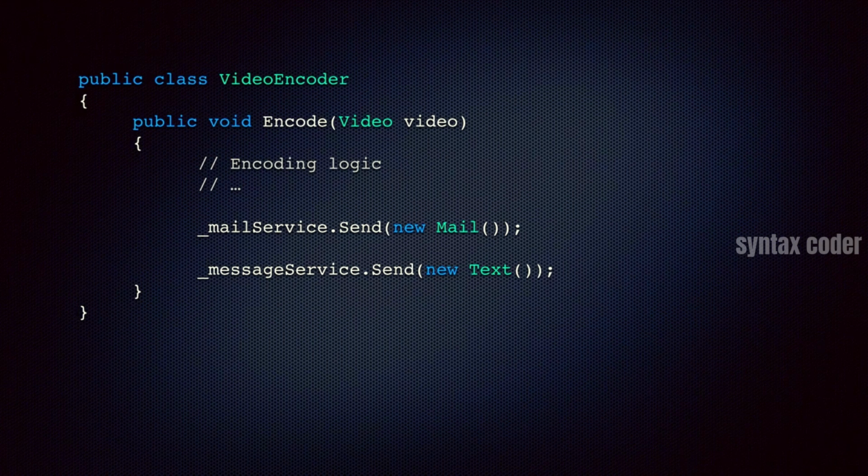Now, the problem here is because we add this extra line of code here, that encode method is changed, which means it has to be recompiled, which means the video encoder class also has to be recompiled, which means any other classes that are dependent on this video encoder have to be recompiled and redeployed.